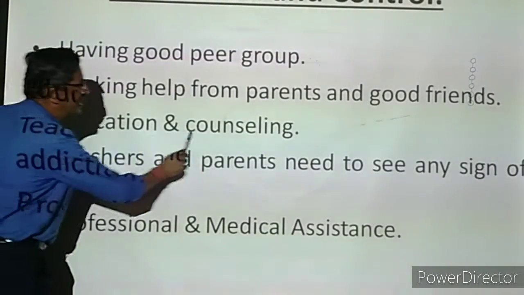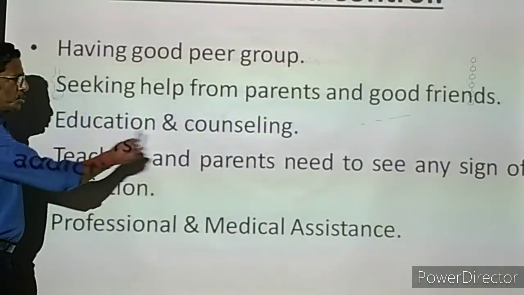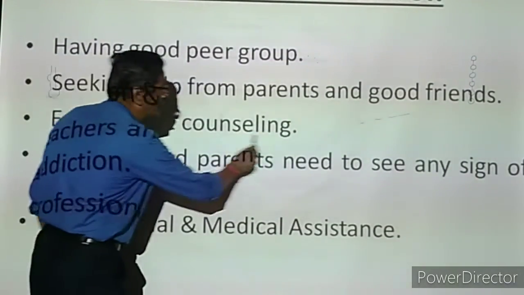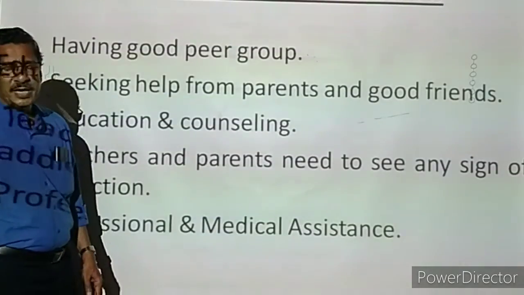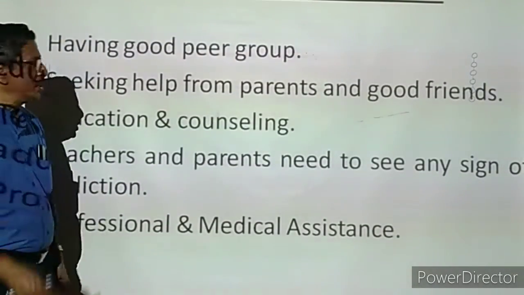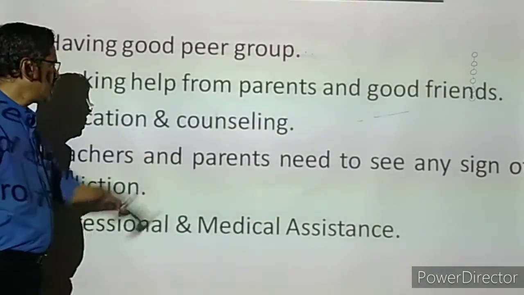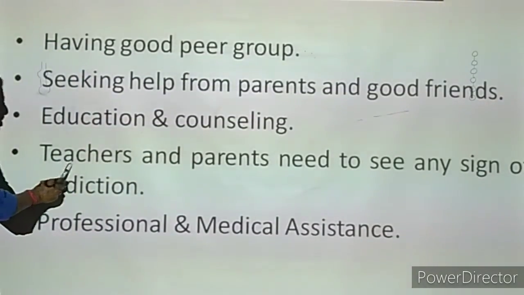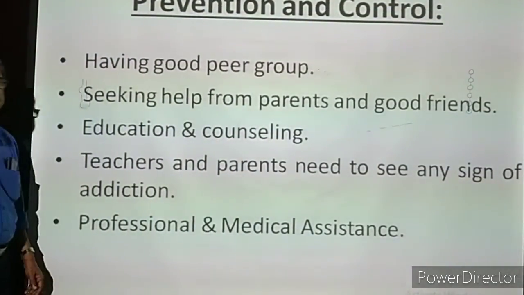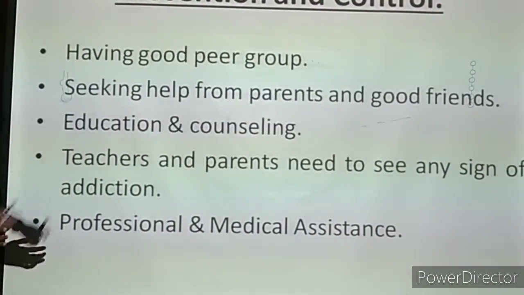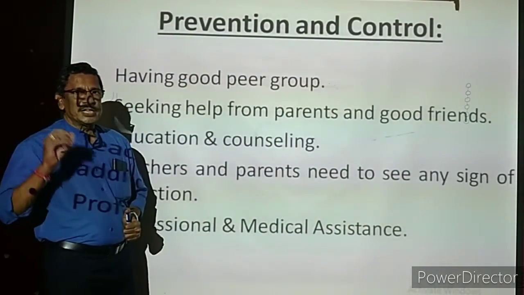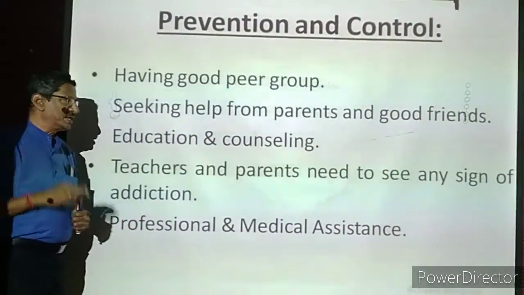Then education and counseling. Through education we are creating a lot of awareness, and also the counseling program will be there. Normally the counselors will be there. They are one-to-one. They can solve the problems. They will try to find out solutions for the problems. That is counseling. Next one, teachers and parents need to look for any sign of addiction in any children. So the teachers, not only teachers, even parents, must see whether any changes are there in the behavior of the children.